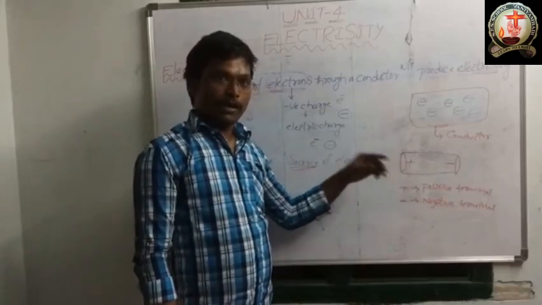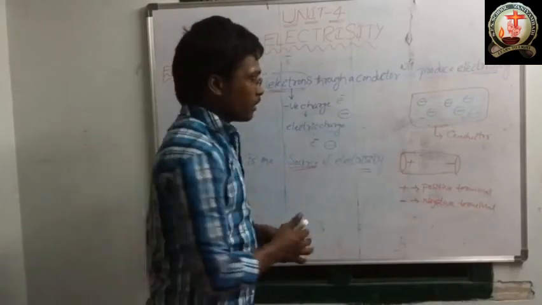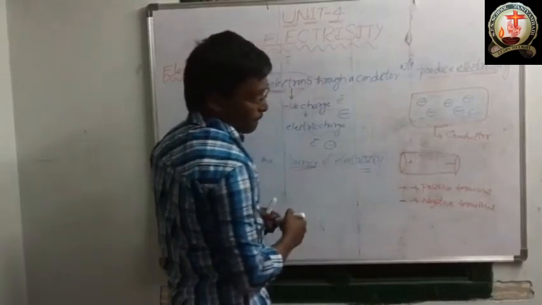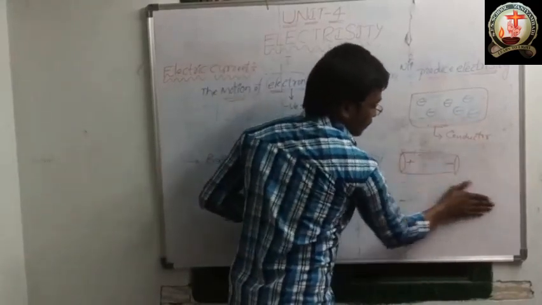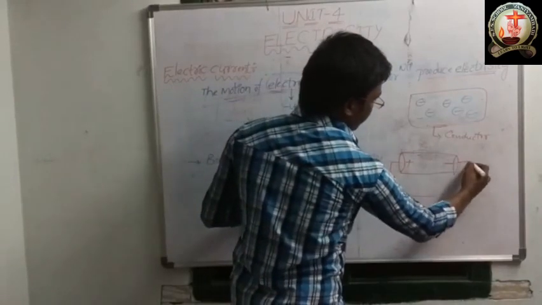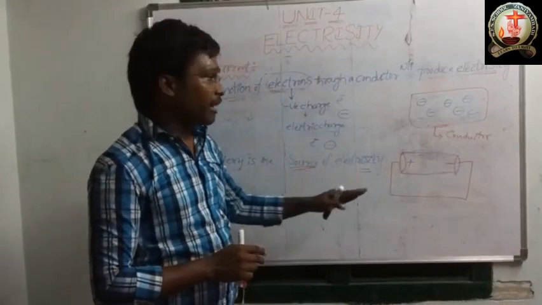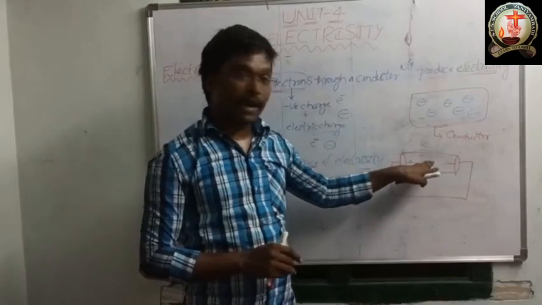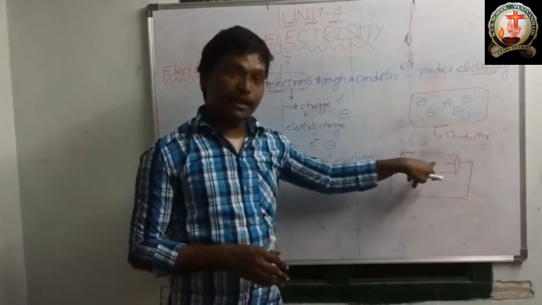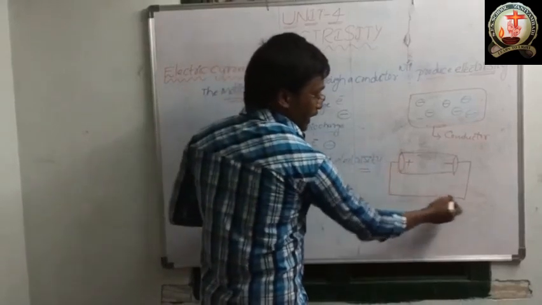Okay. So I already told you this battery is the source of the electricity. Correct. Now I am connecting one electrical wire. Whenever we connect an electrical wire to the battery, the electrons will flow from positive terminal to negative terminal.